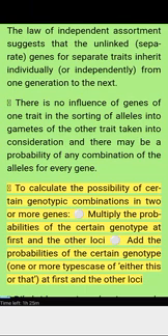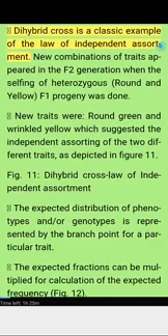To calculate the possibility of certain genotypic combinations in two or more genes, multiply the probabilities of a certain genotype at the first and the other loci. Add the probabilities of a certain genotype when one or more states of either this or that are possible at the first and the other loci. Dihybrid cross is a classic example of the law of independent assortment.